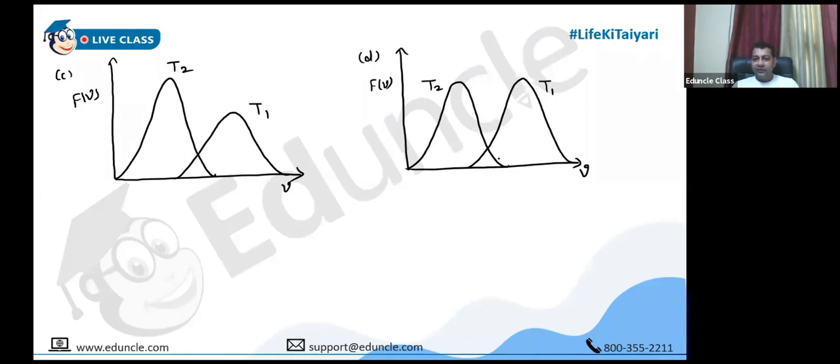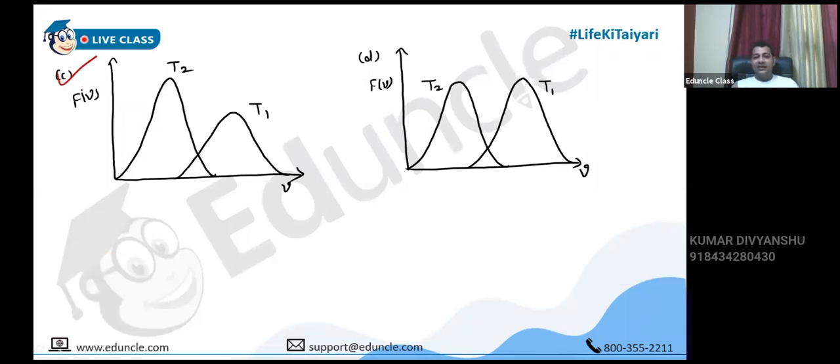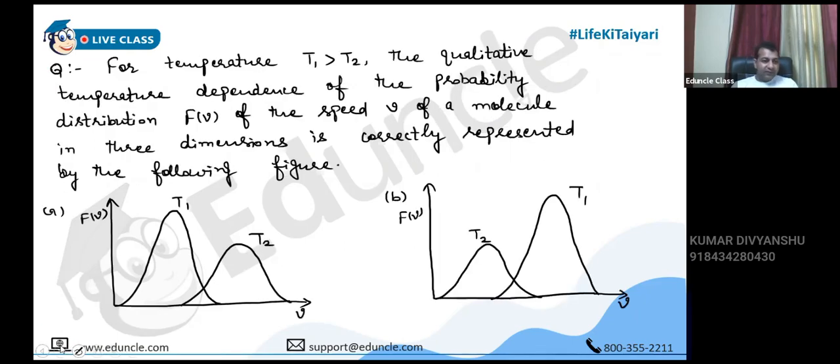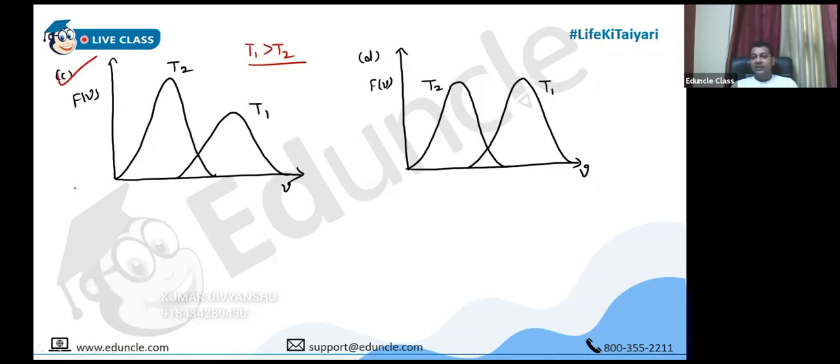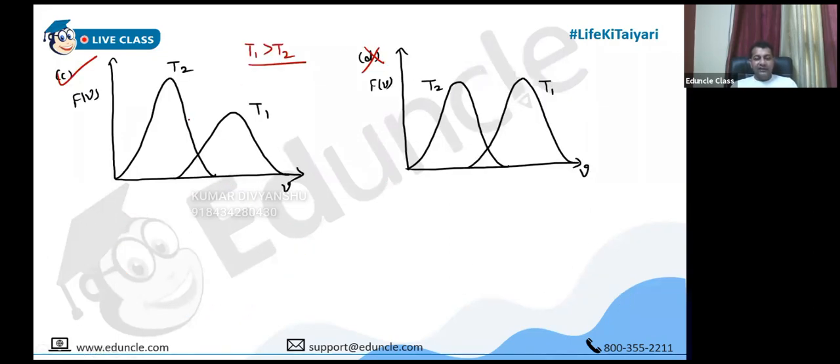So it's correct actually. Because T1 is greater than T2, Uzma and Prachi are correct. C option is correct. Those who have given the answer as C, it is correct, because it is the other way around, T1 greater than T2. I thought T2 is greater than T1. But some of the students are answering me B also. I don't know why. We have not seen this kind of graph. Never. So the only confusion could have been between A and C, because we made this kind of graph. And T1 is greater than T2. So at a greater temperature, we have seen that the curve was shifting towards the right. So obviously C option is correct.